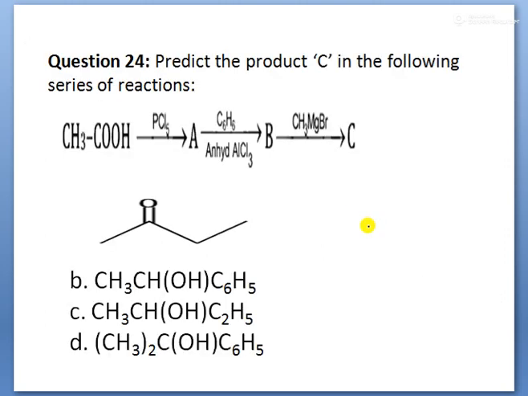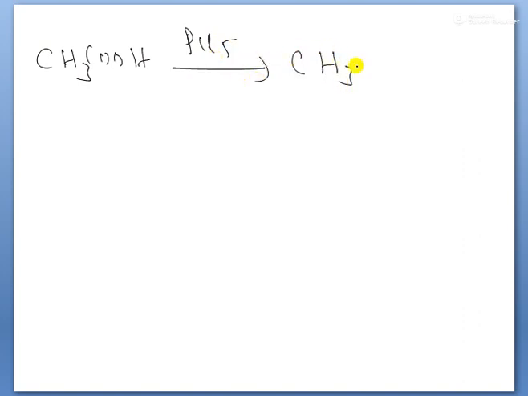Next question, children. Predict the product C in the following series of reactions. What is given first here? Acetic acid reacts with PCl5. What happened? Acetyl chloride is formed, children. See, children, acetic acid CH3COOH reacts with PCl5 to form CH3COCl, that is acetyl chloride.